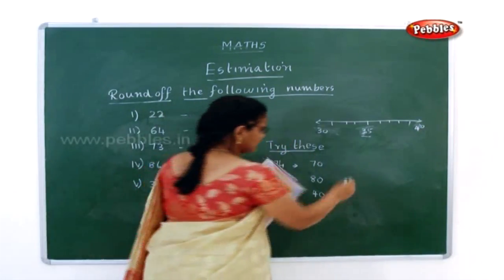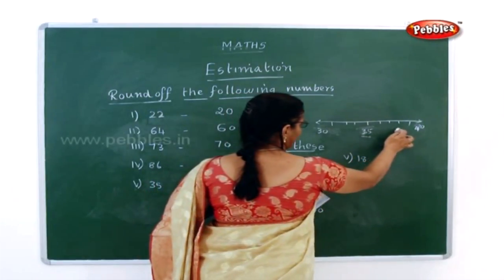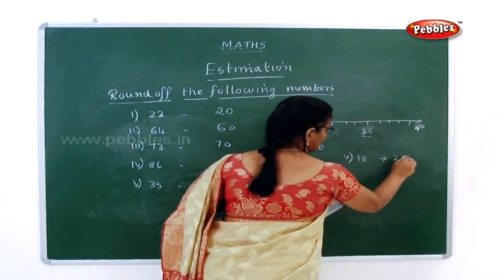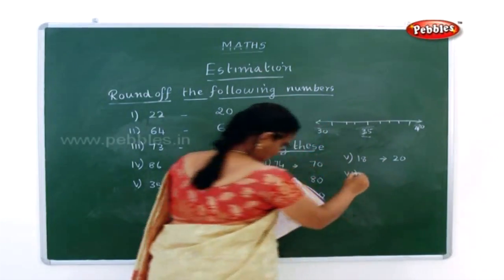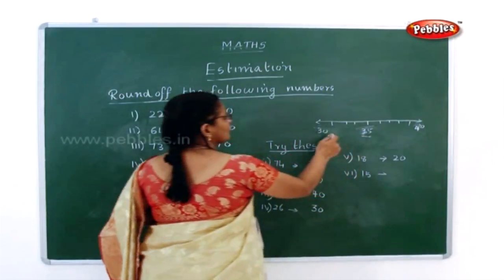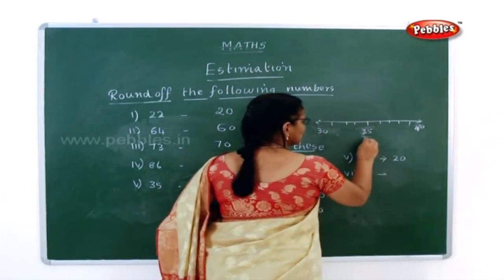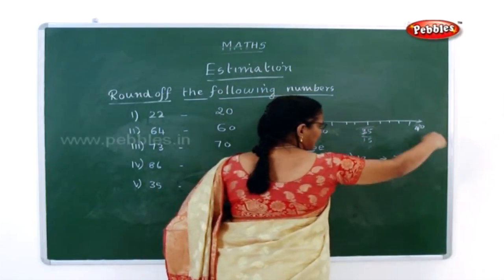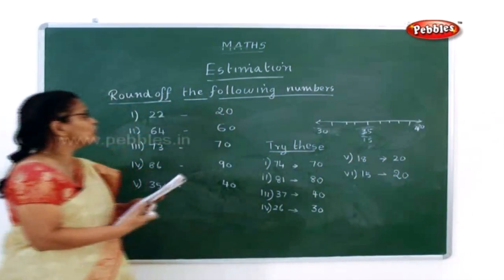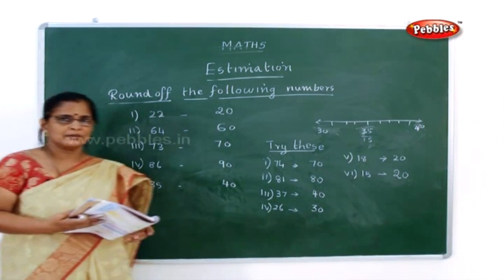Now fifth one, it is 18. Now tell me 15, 16, 17, 18, 19, 20. So 18 can be rounded off to 20. Then what's the last one? It is 15. So this is midway. So 11, 12, 13, 14, 15, 16, 17, 18, 19, 20. So it is midway. So this 15 also can be rounded to 20. So this is how you have to round off the following numbers to the nearest tens.